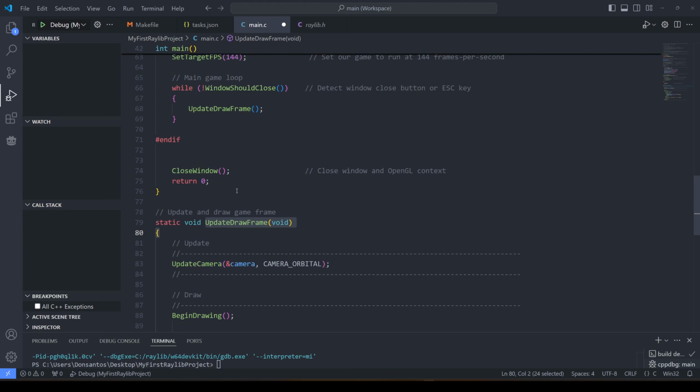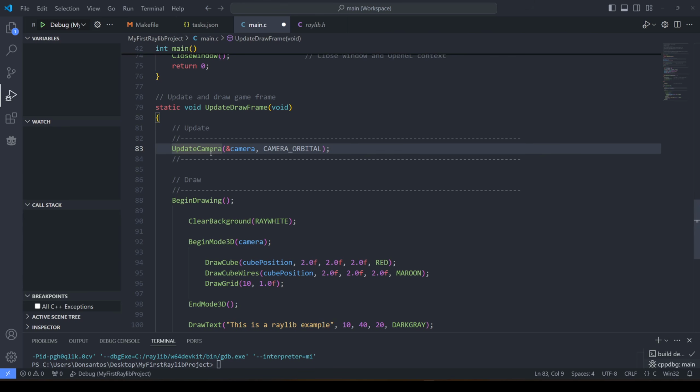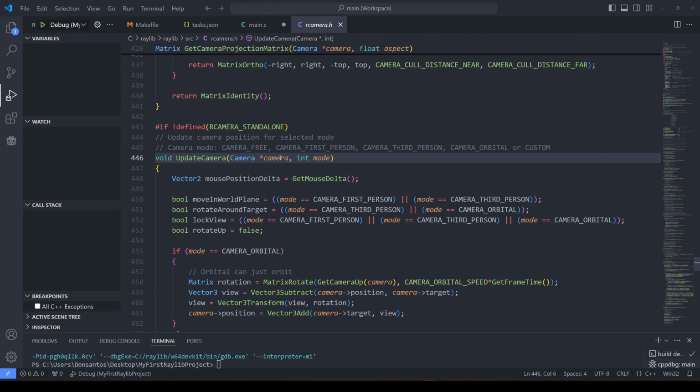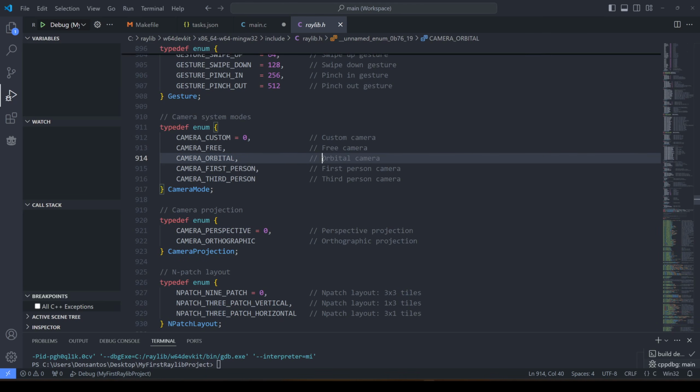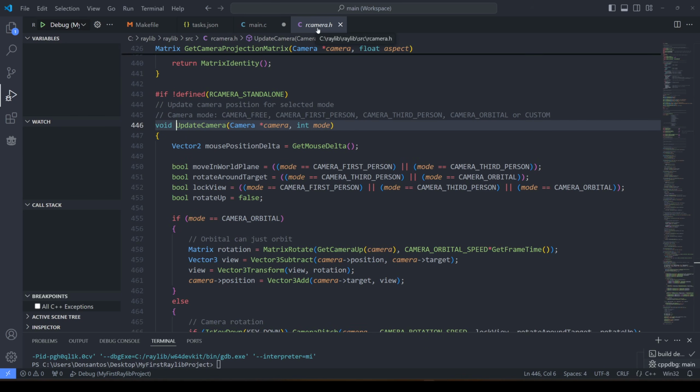Okay, update draw frame. So everything currently happening in the game loop is happening here. And we are calling update camera, which is our camera age, update camera. Okay, so we are simply calling this the camera orbital, which is also, oh, here we go, look at this. There are different types of cameras predefined, and we're calling the update camera in the rCamera.h header. Get mouse delta, move in world plane, mode, first person, third camera.